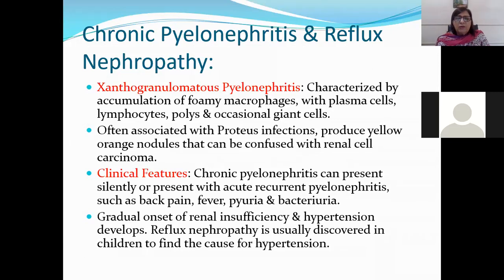Clinical features. Chronic pyelonephritis can present silently or present with acute recurrent pyelonephritis such as back pain, fever, pyuria, bacteriuria. Okay, the same signs and symptoms as in case of acute pyelonephritis. Gradual onset of renal insufficiency and hypertension develops. I've told you it will lead to end-stage renal disease. Reflux nephropathy is usually discovered in children when looking for a cause of hypertension.